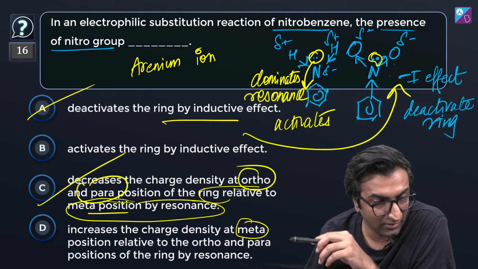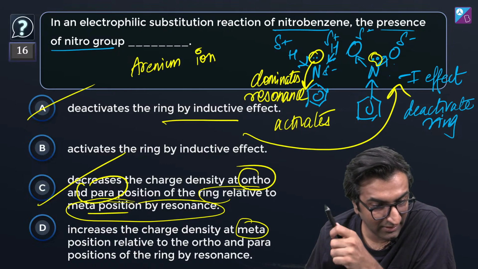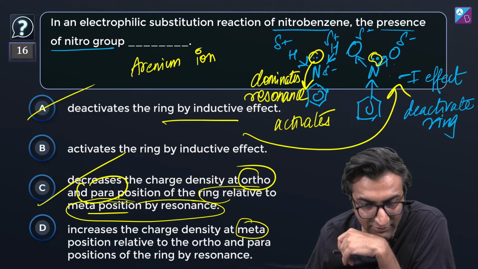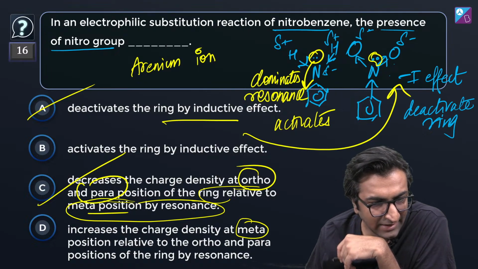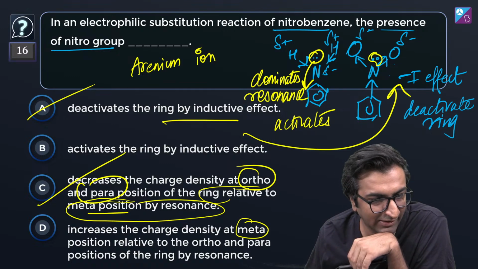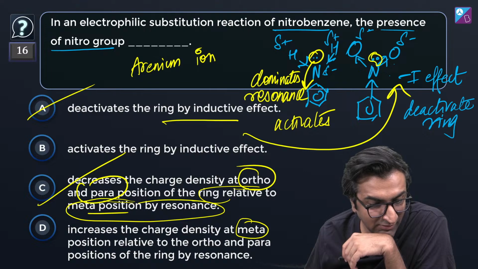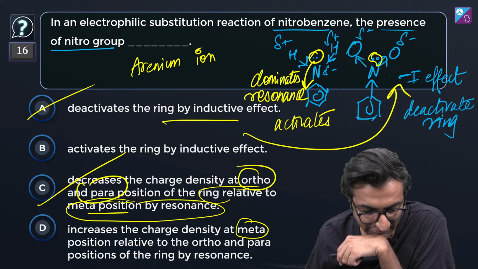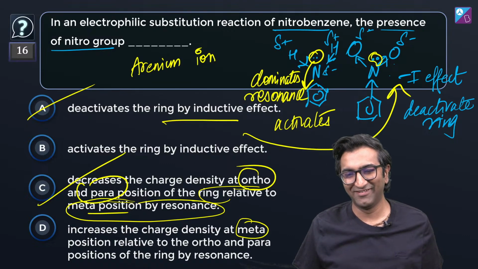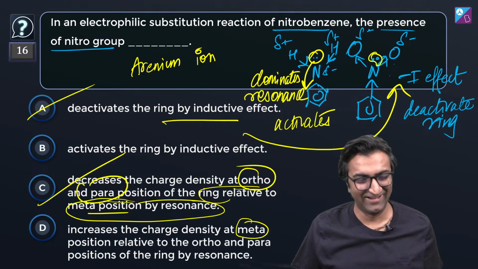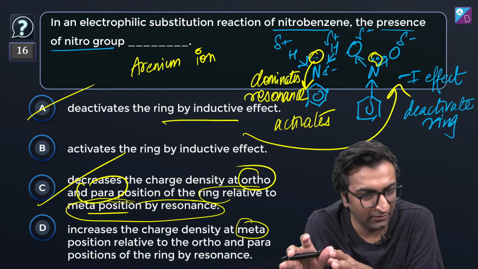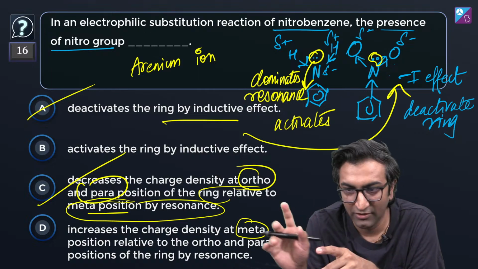Okay, epic, cool, thanks. Ria, sir, but it activates the ring, as at ortho and para position charge density is less, electrophile can easily attack ortho para. Nitro doesn't activate, Ria, nitro deactivates. Piyush, you understand? Piyush, up the game, bro. Ria, did you follow what's going on? Yeah. Rek, I'm glad you understood.